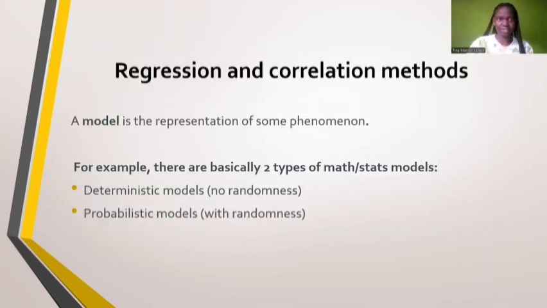And then moving forward, we have the regression and correlation methods. That is, we can have deterministic models with no randomness and probabilistic models which work with randomness. With no randomness, in case you're given data with certain conditions and you bring back a specific output, we are not surprised, we are not shocked. We know when we input this, the result is going to be that.